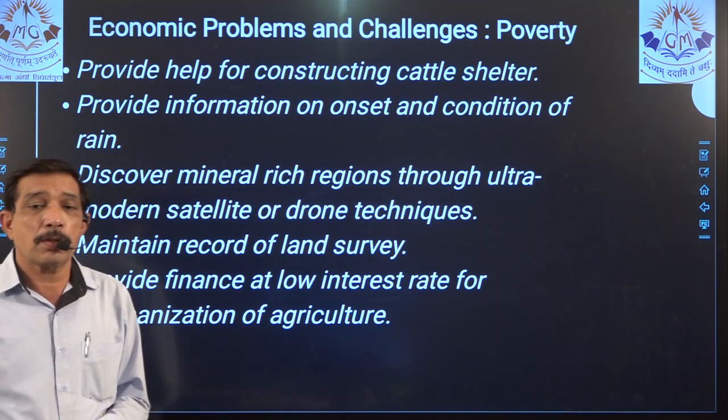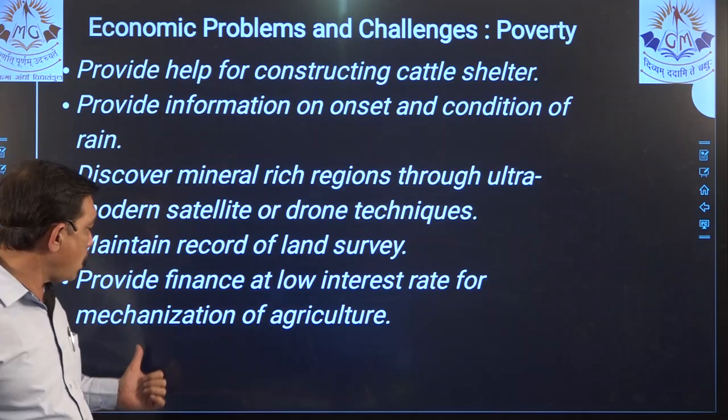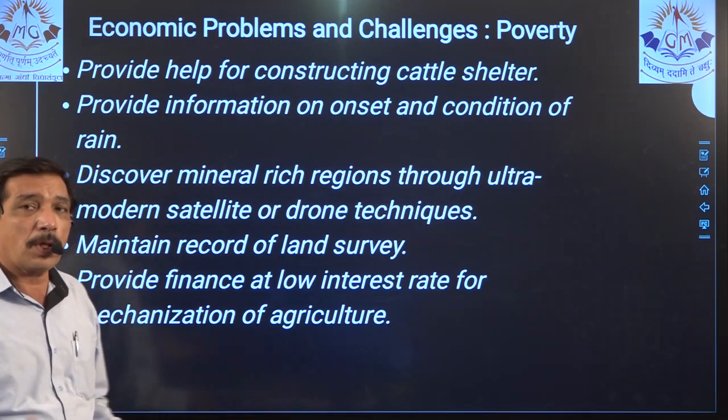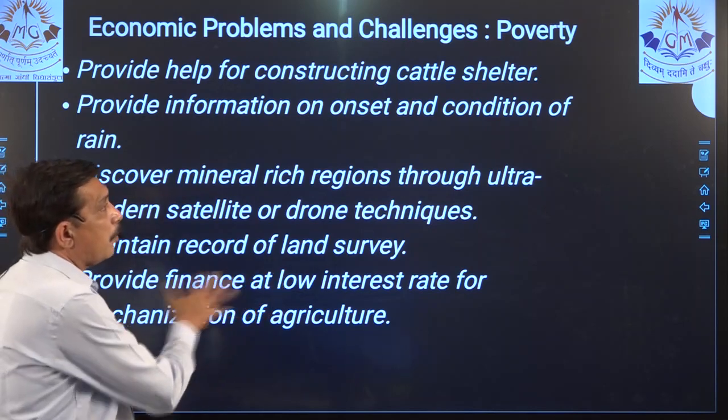Discover mineral rich areas with the help of satellites and drones. Provide finance to low range for mechanization of agriculture. Somebody wants to buy a tractor or some accessories over there, he can buy it with the help of this.